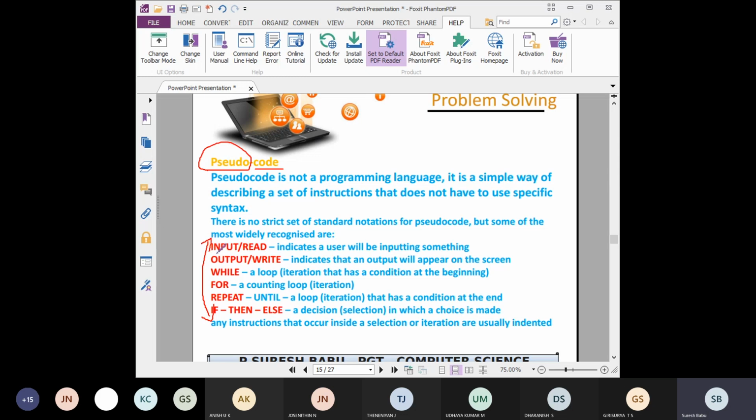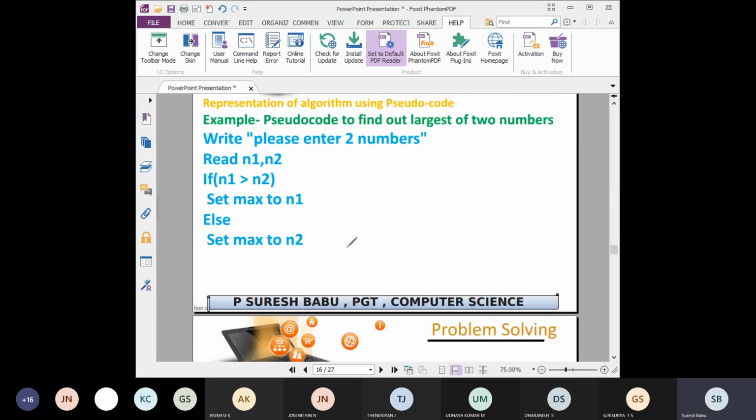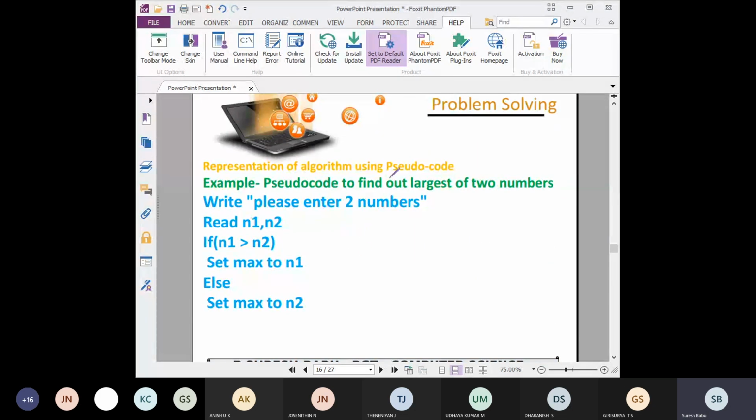For getting input, you have to use input or read. For displaying the output, you should use output or write. Then for conditions you can use while, for, if, then, else. Like this you should use all the keywords. It will look like a program, but this is false coding. It will not execute. This is not supporting any syntax. You are just writing steps as coding by using some keywords. Everyone can easily understand these pseudocodes, but it is not proper coding.